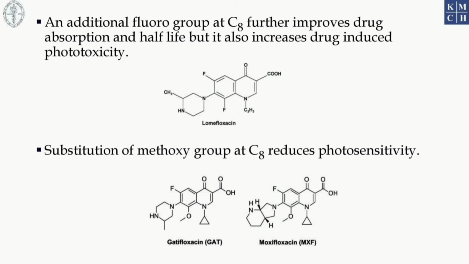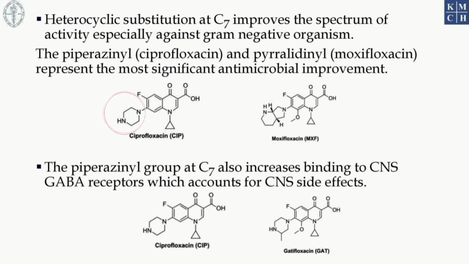Example, gatifloxacin, moxifloxacin. Heterocyclic substitution at the 7th carbon improves the spectrum of activity, especially against gram-negative organisms. The piperazinyl group as in ciprofloxacin and the pyrrolidinyl group as in moxifloxacin represent the most significant antimicrobial improvement.